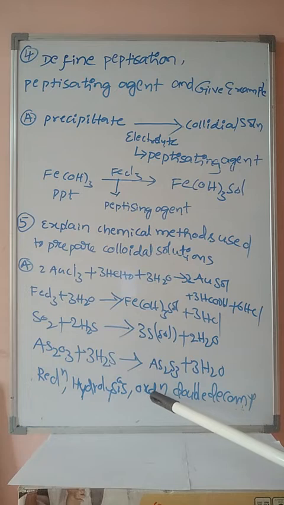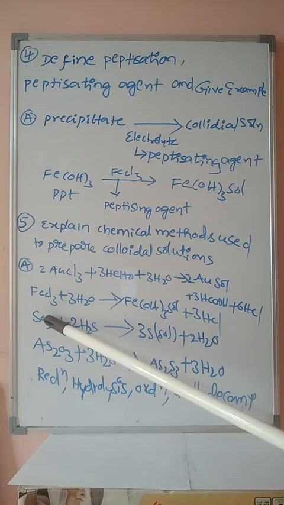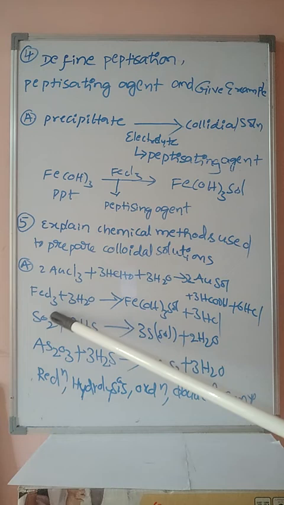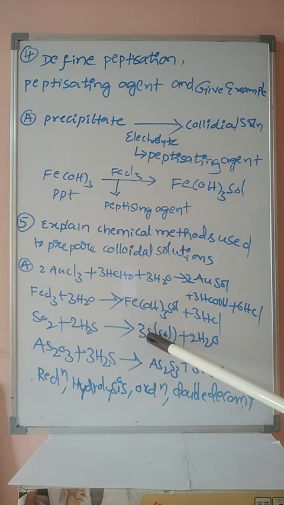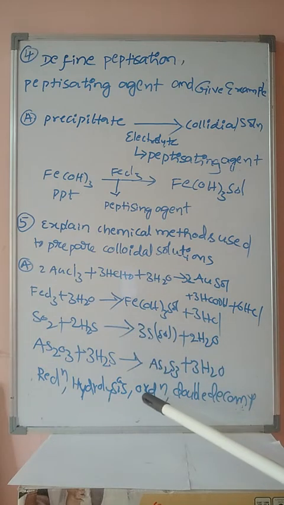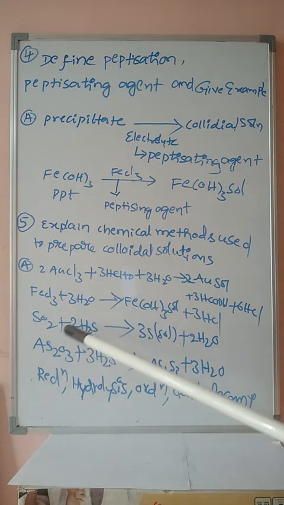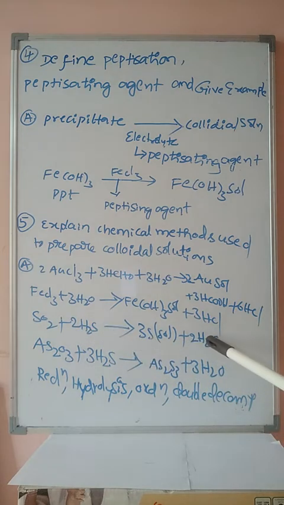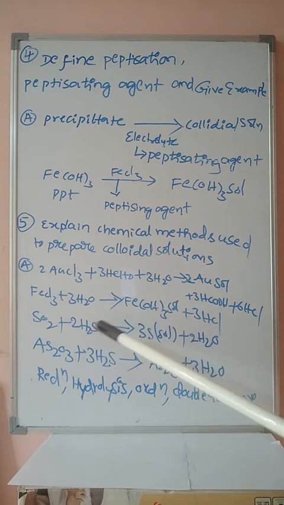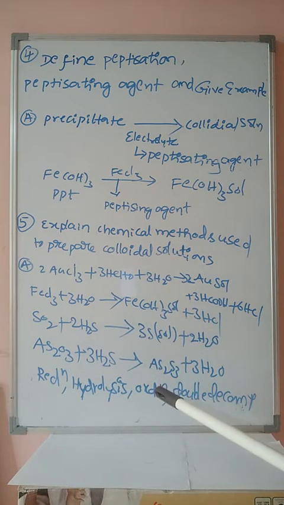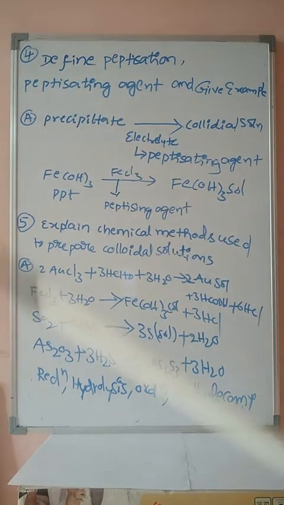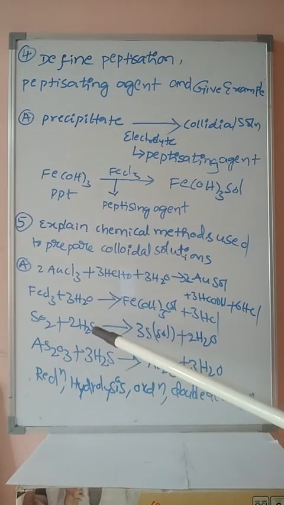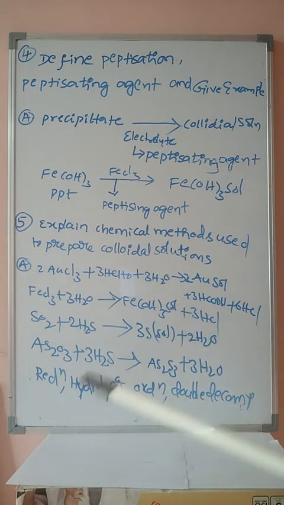Next one, when sulfur dioxide reacts with hydrogen sulfide, it forms sulfur sol plus water. It is known as an oxidation reaction. Here sulfur dioxide is converted to sulfur. What is the observation, student? Here loss of oxygen atom means that is oxidation reaction, and hydrogen sulfide is converted into water. Here what happens, student? Sulfur loses oxygen, hydrogen is added, hence that is known as the oxidation reaction. Okay student, sulfur dioxide plus hydrogen sulfide forms sulfur sol plus water, that is oxidation reaction.